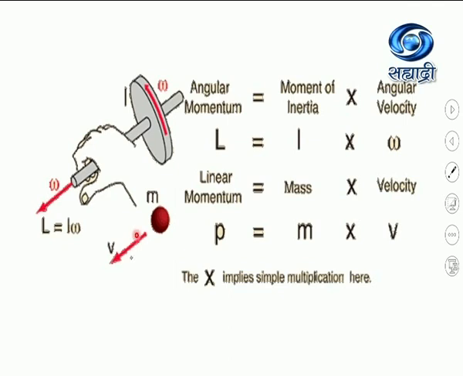Similarly, the direction of the linear velocity is in the direction of this omega. In this way, the linear momentum in rotational motion is an analogous quantity to the linear momentum in translational motion. So this is about the linear momentum.